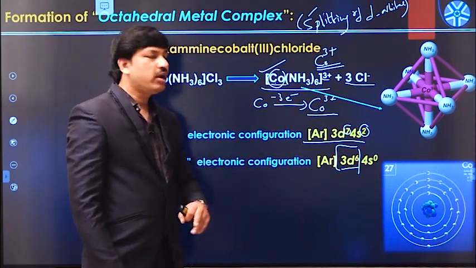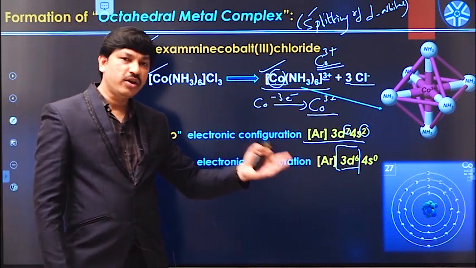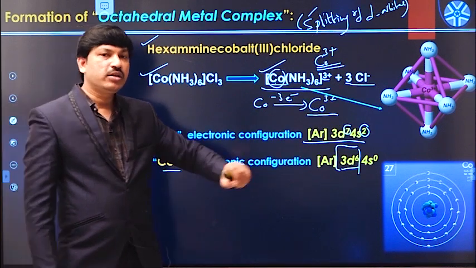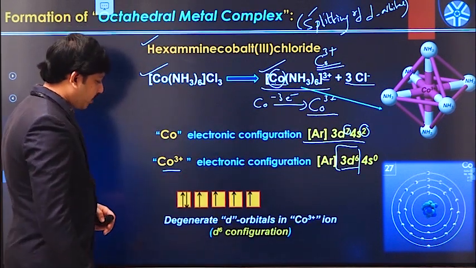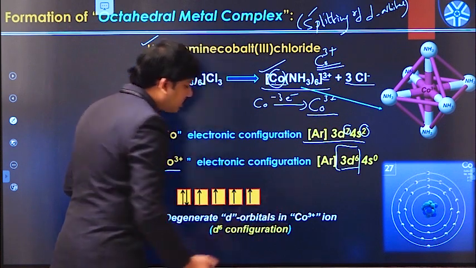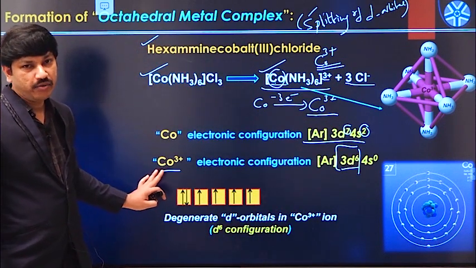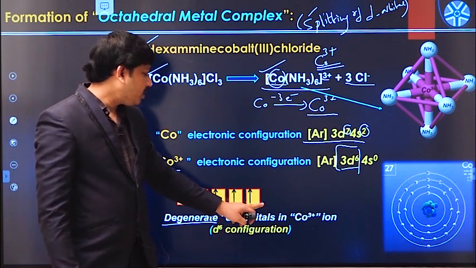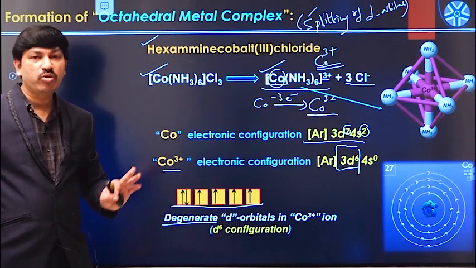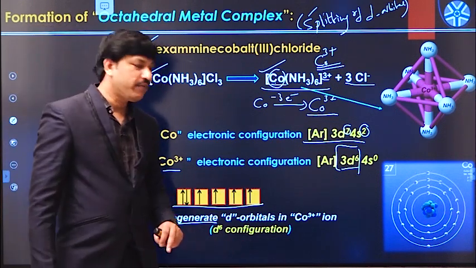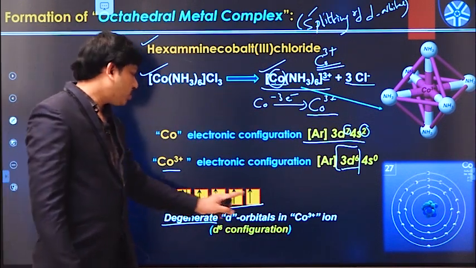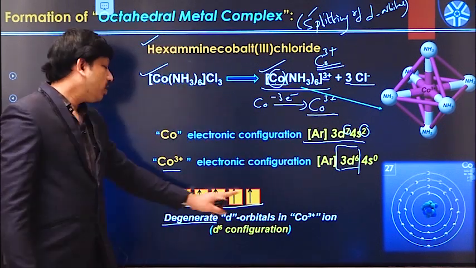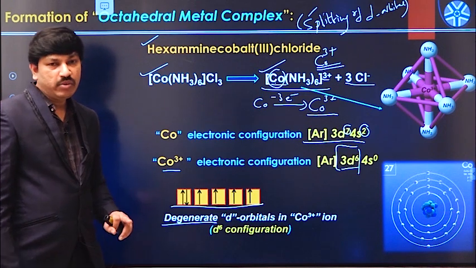So we know how many d orbitals we have: 5 degenerate d orbitals. Now all these 6 electrons are present in the 5 degenerate d orbitals in this manner. So these are the degenerate d orbitals available in the cobalt 3 plus cation. What is the meaning of degenerate d orbitals? Degenerate d orbitals means all the d orbitals have the same amount of energy only. And the 6 electrons are available in those 5 d orbitals in this manner.